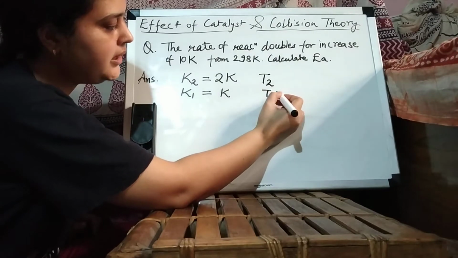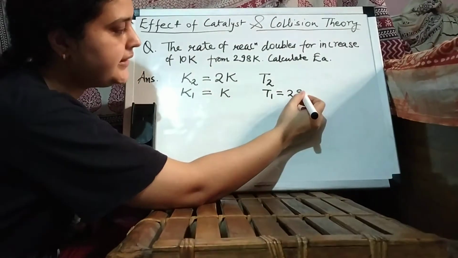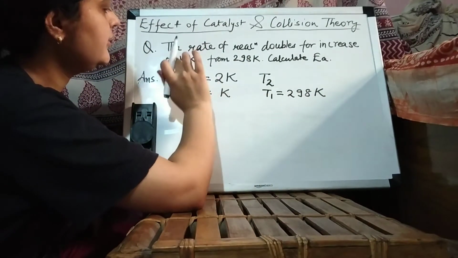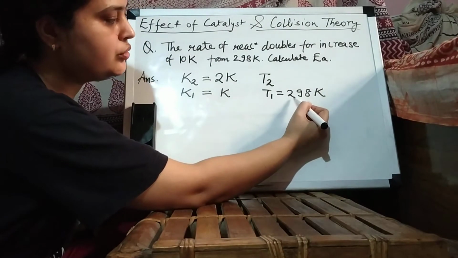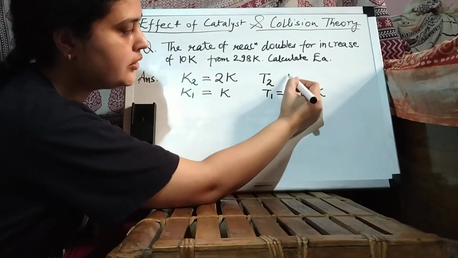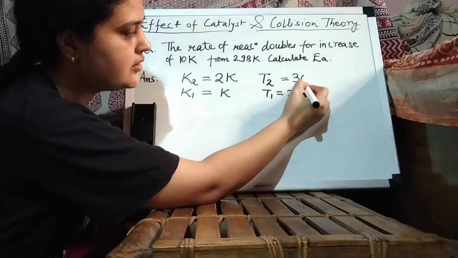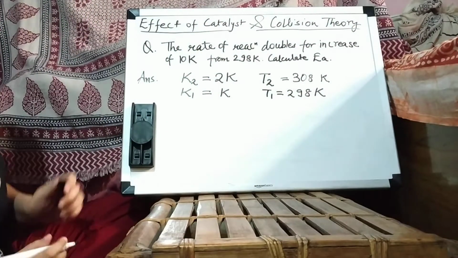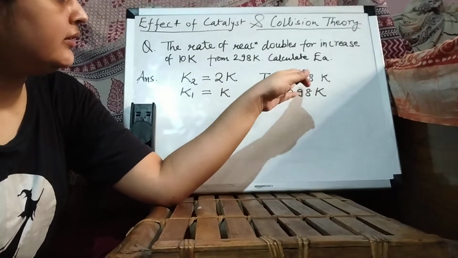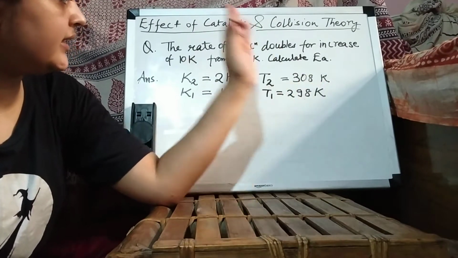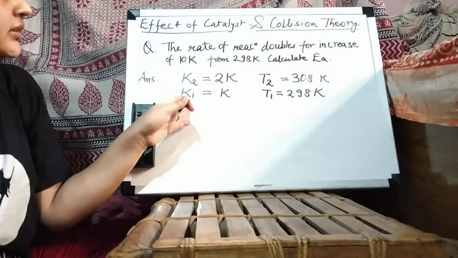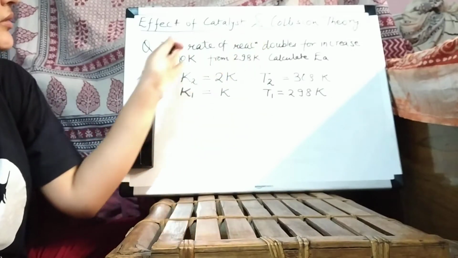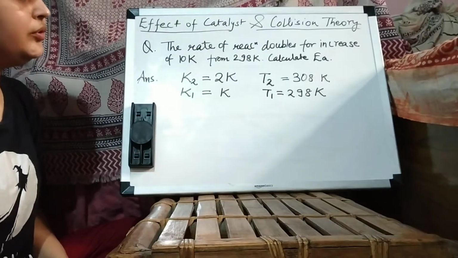So T1 will be 298 Kelvin, it is given in the question, and T2 is increase of 10 Kelvin, so 298 plus 10 will be 308 Kelvin. Okay, so temperature T1 is 298 Kelvin, T2 is 308 Kelvin, K1 rate constant is K, and K2 will be 2K because the rate of the reaction doubles for increase of 10 Kelvin from 298 Kelvin.